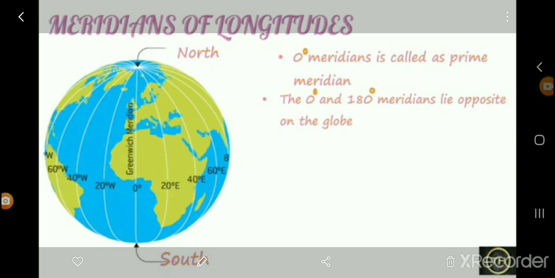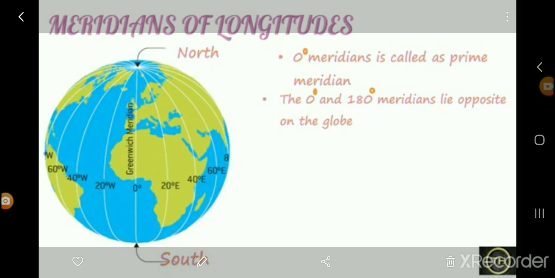The angular distances of all meridians are measured in degrees and are called longitude. What is it called? Longitude. The meridians of longitude are imaginary vertical lines. Both the meridians of longitude and the parallels of latitude are imaginary on the earth; we cannot draw them on the earth, right?